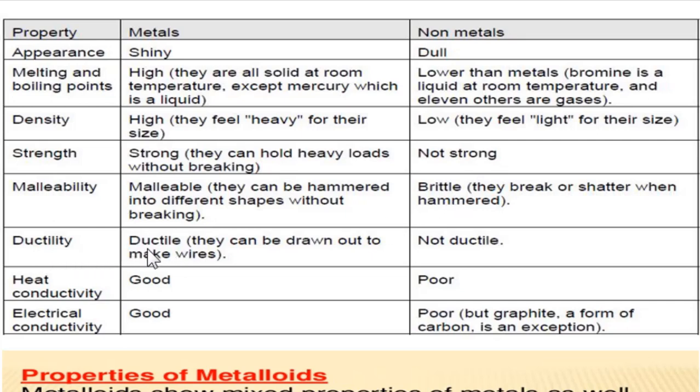The metals are ductile, that means they can be drawn to make wires, while the non-metal breaks off easily, so they are absolutely non-ductile. Metals are very good conductors of heat and electricity, while non-metals are poor conductors of heat and electricity, with the exception of graphite, which is an exceptionally good conductor of electricity.